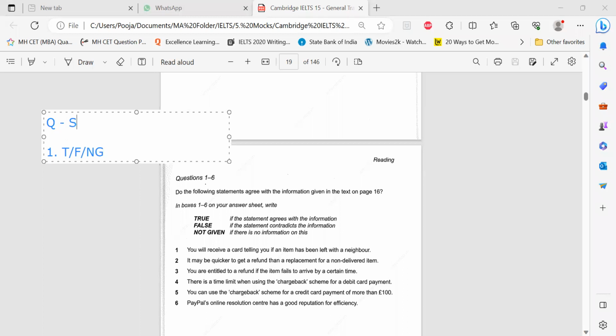Okay, that means if I find the answer for the first one, I really don't have to read that for the second one. So for the second statement, I have to read after that. It's like levels. The way you have levels in games, you move up, here you move down in the passage.